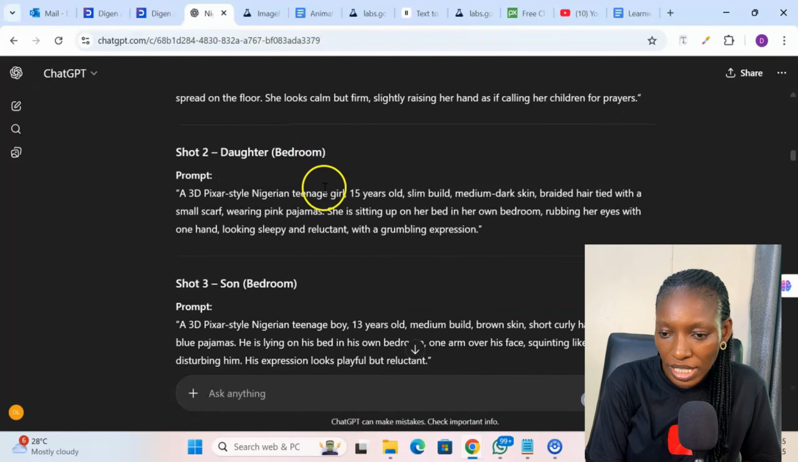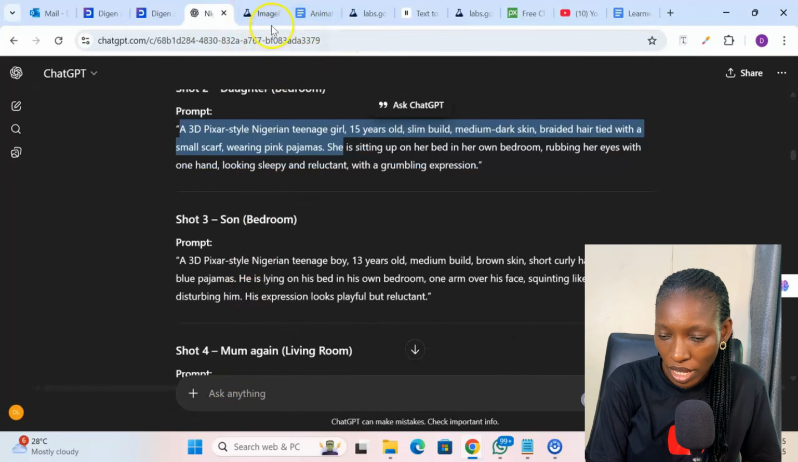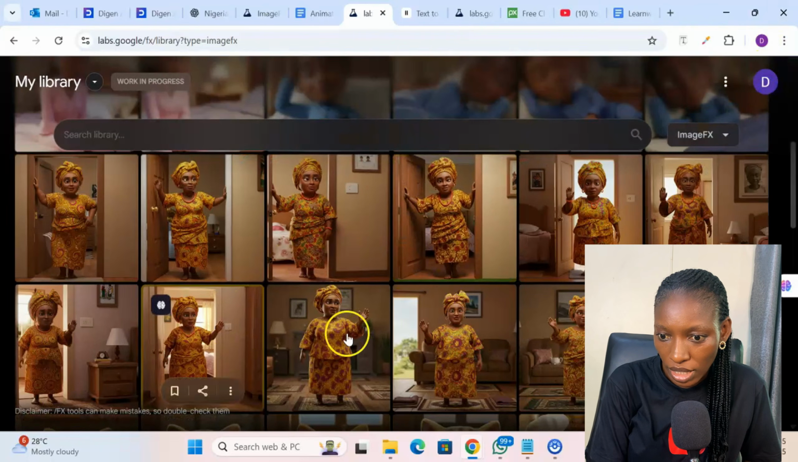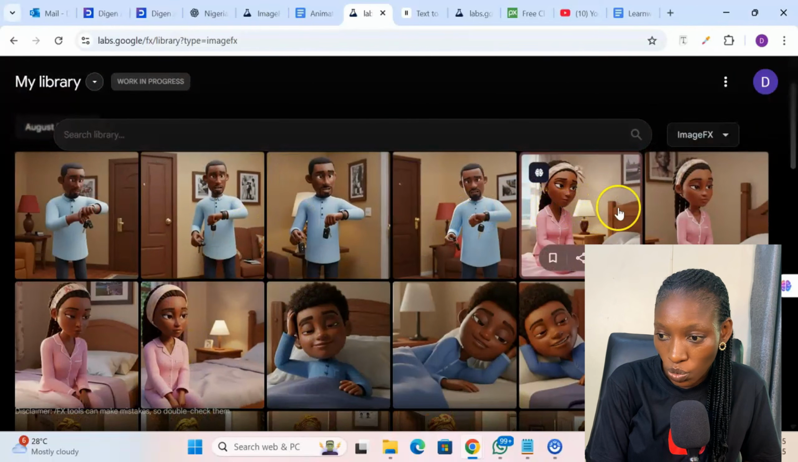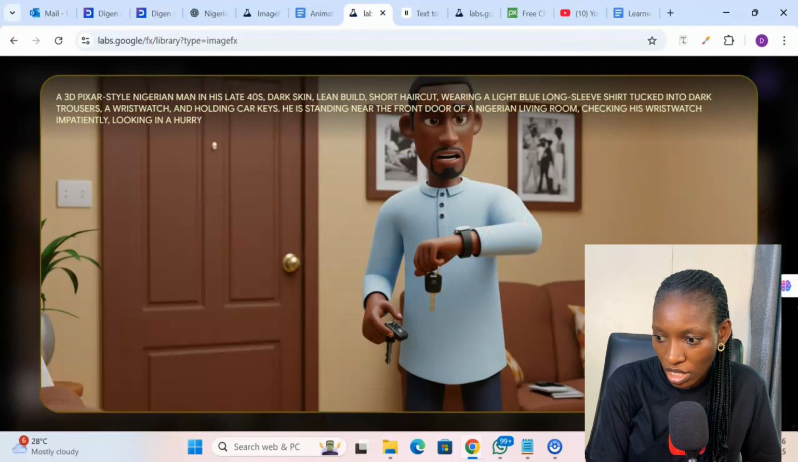So I repeated the same procedure to get the images for the other shots, for shots 2, 3, and 4. And like that, for the purpose of this video, I just stopped at 4 shots. Look at the results I got. This is for the mother, the kids, the man, the girl, I chose the one that is best for me. So when you just click on the image, and then on these three dashes, you click on download to save it on your device.